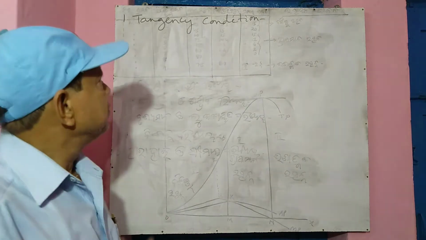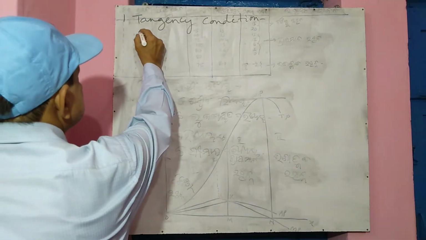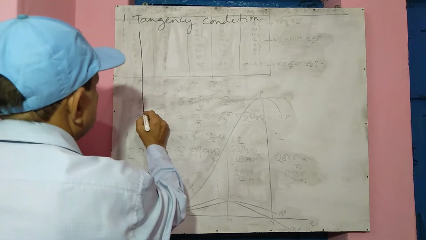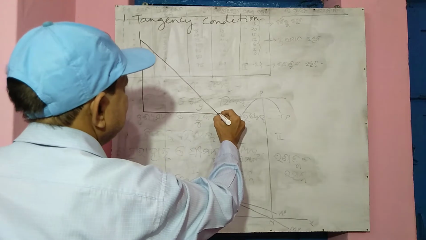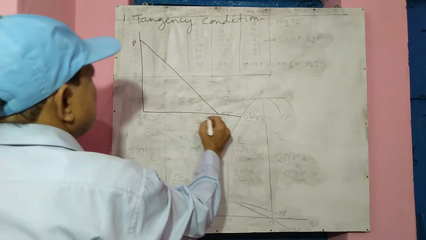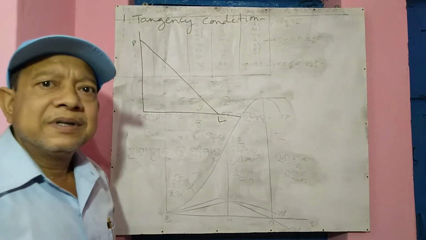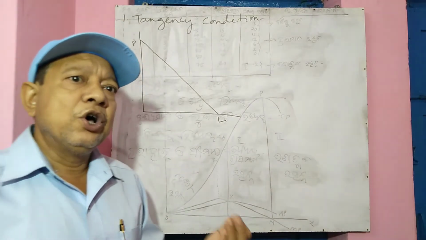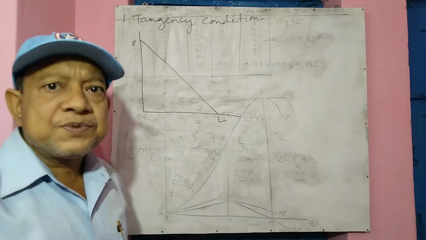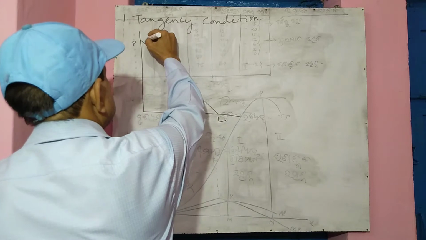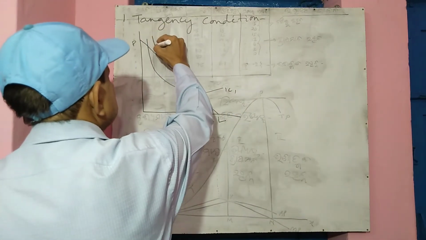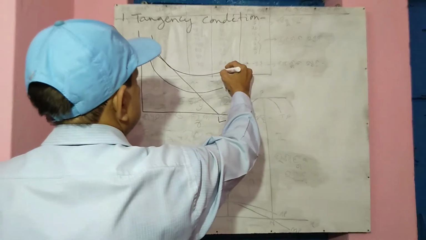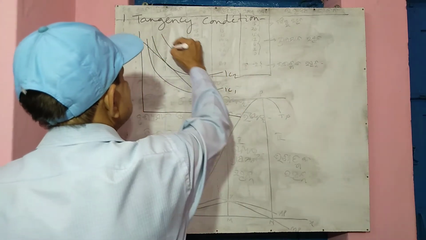Let's see the diagram. You see, this is the price line. Let's say this is PL, this is the price line, right? And let's say the consumer has three indifference curves. This is IC1, this is IC2, and this is IC3.